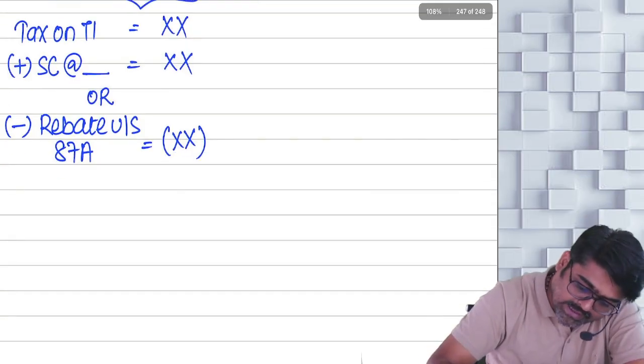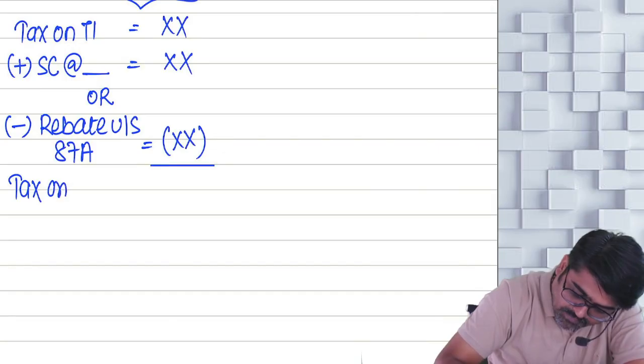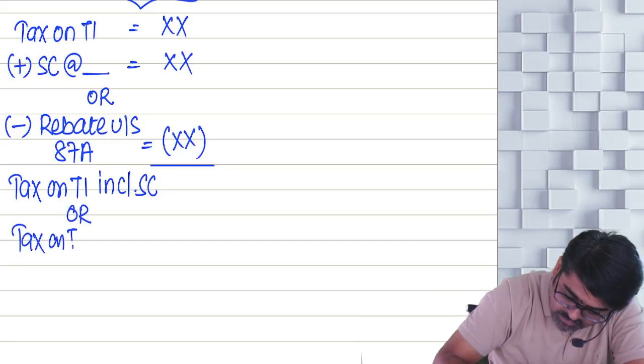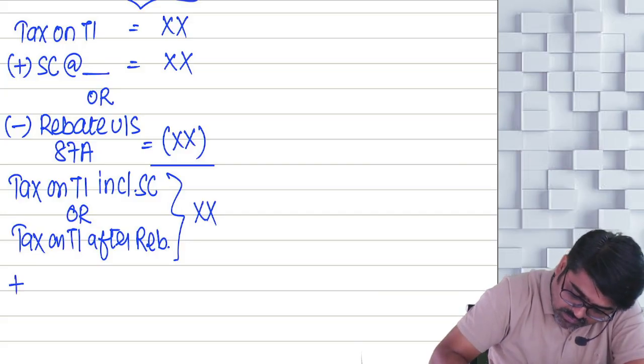Now after adding or reducing, what will you get? Tax on total income including surcharge, or tax on total income after rebate. This tax you are going to get. In this tax you are going to add health and education cess.